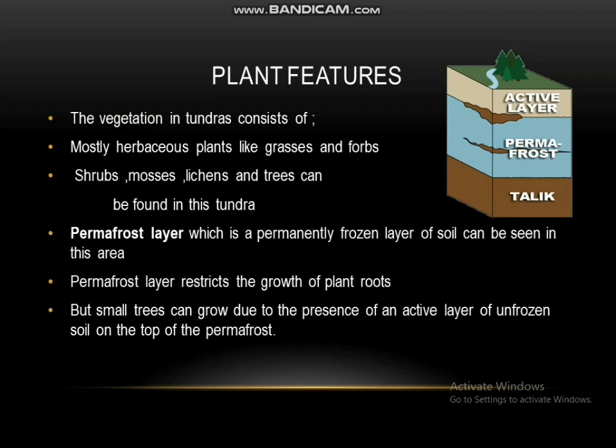A permafrost layer, which is a permanently frozen layer of soil, can be seen in this area. The permafrost layer restricts the growth of plant roots, but small trees can grow due to the presence of an active layer of unfrozen soil on the top of the permafrost, as you can see in this image given in this slide.